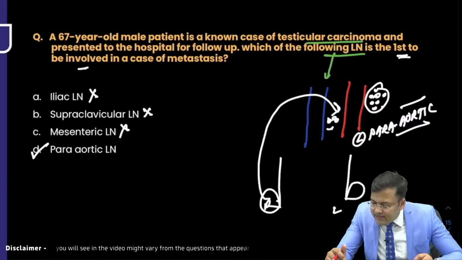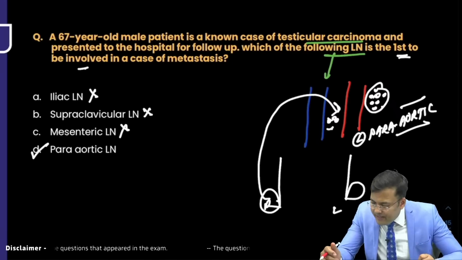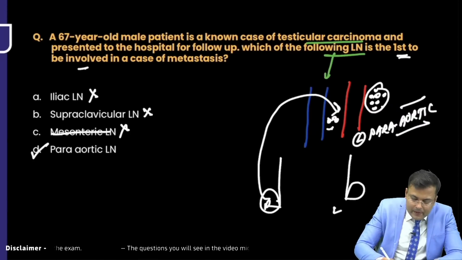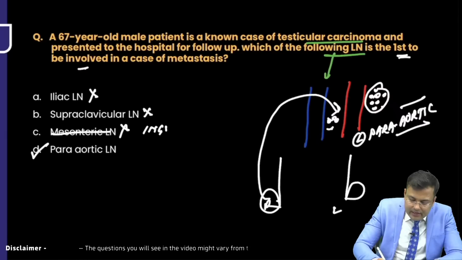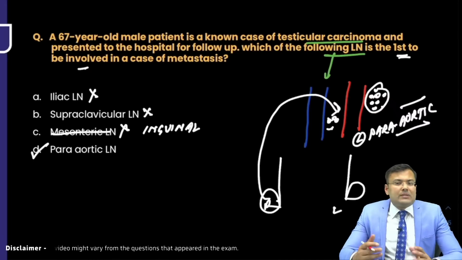Pawan wants to say that sir, it was about penile cancer. But Jagmohan wants to say that it was the left testis. Precaval was in the options, inguinal was there, okay? Was it paracaval?